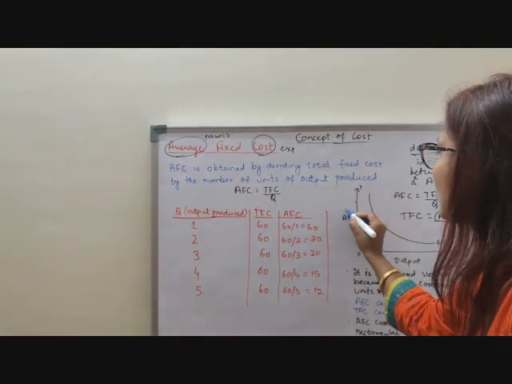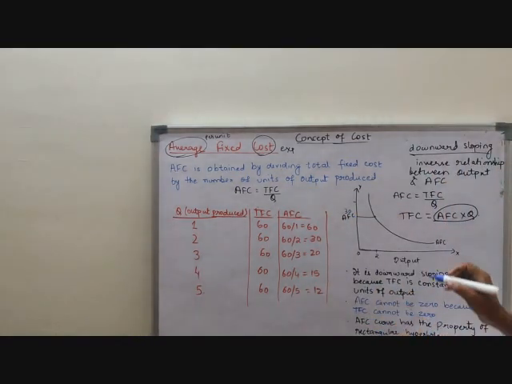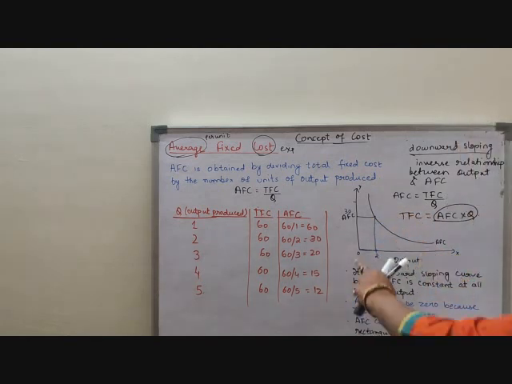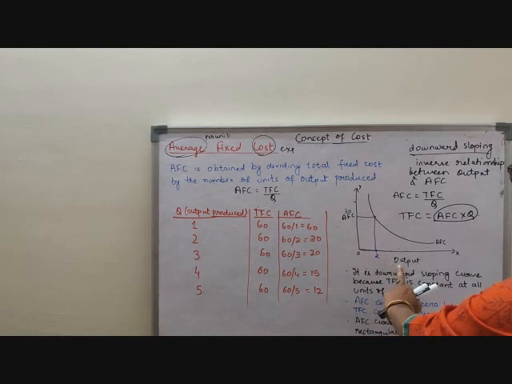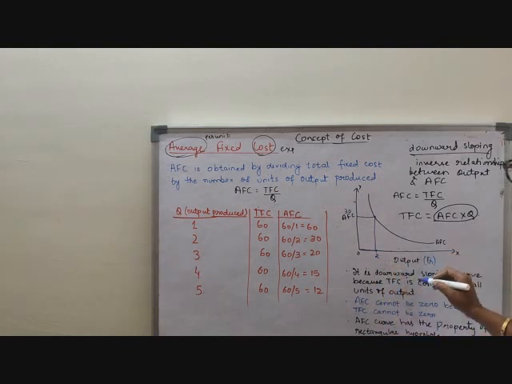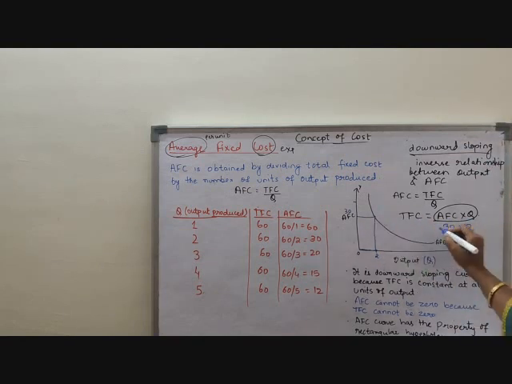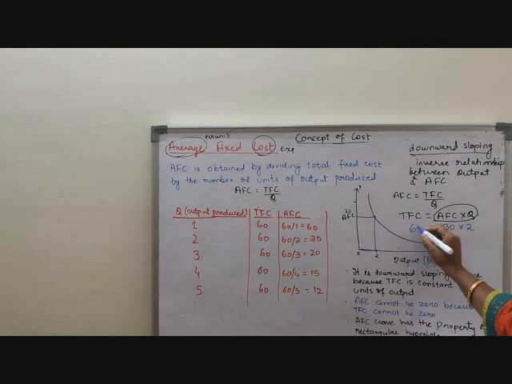I am writing it here. Now, if you multiply AFC into Q, the output produced, AFC is 30 and quantity is 2. What is TFC here? It is 60. So whenever you multiply AFC into output, you will get the same value of TFC.